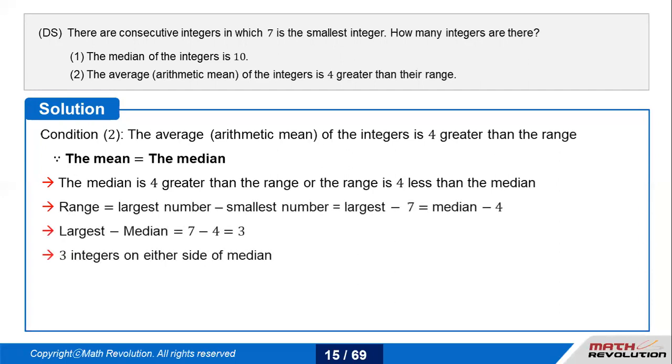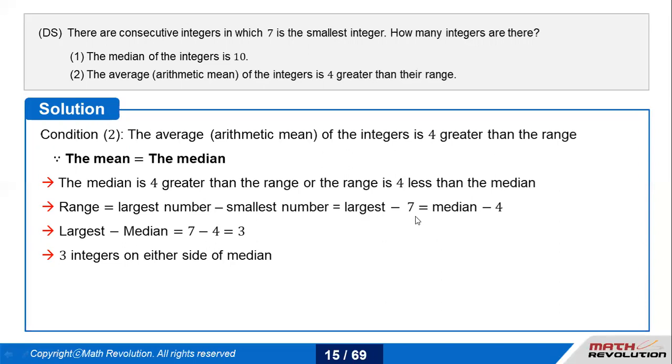Now, I always have a 7 as the smallest integer. So range is nothing, it's the largest minus the smallest number. Your smallest number here would be 7, which would be nothing but median minus 4. So largest minus median, this has to be equal. Pay attention to this very carefully.